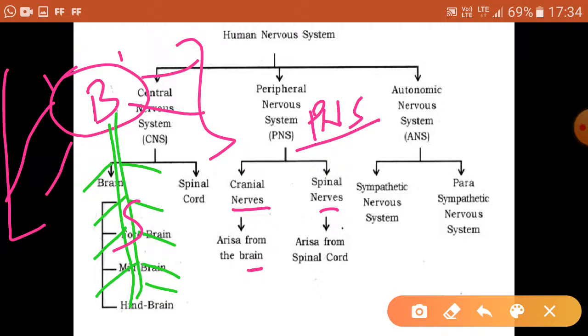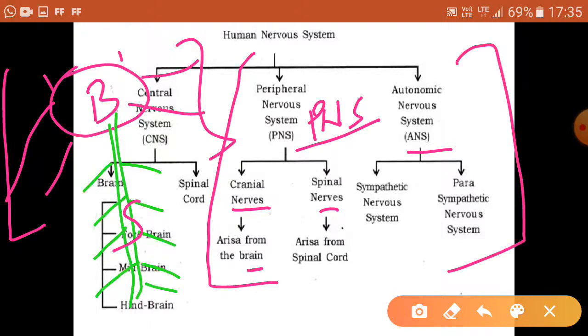Then another one is your ANS, the autonomic nervous system, which includes the sympathetic nervous system and parasympathetic nervous system. We will read these two later on, but first we will start with the central nervous system, that is CNS.